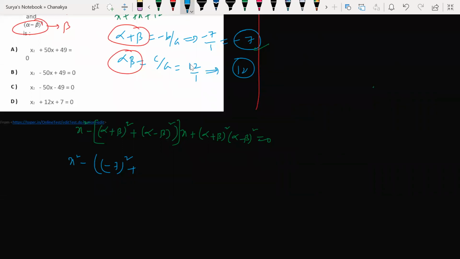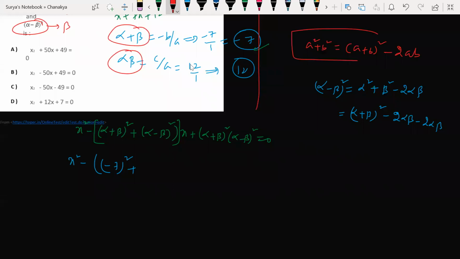Alpha minus beta whole square is equal to alpha square plus beta square minus 2 alpha beta. Am I correct? So alpha square plus beta square can be written as alpha plus beta whole square minus 2 alpha beta, correct? Am I correct, guys? The a square plus b square formula is what? a plus b whole square minus 2ab. Can we write like this?